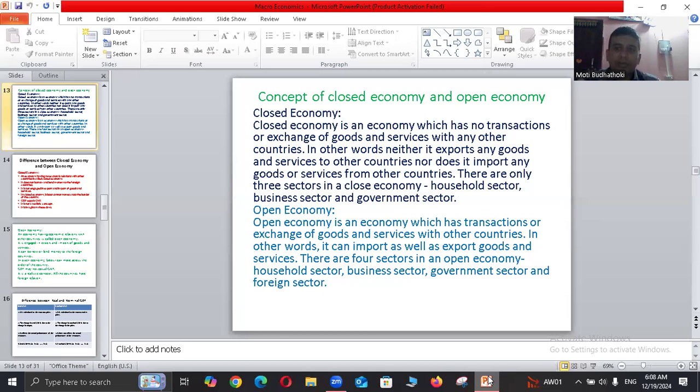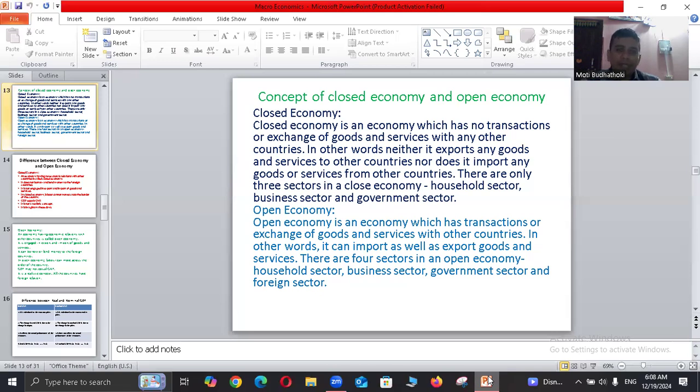A closed economy does all transactions in the territory of the nation. In the present time, it is very scarce to find, but in the case of North Korea, we can see such a type of economy. And open economy.